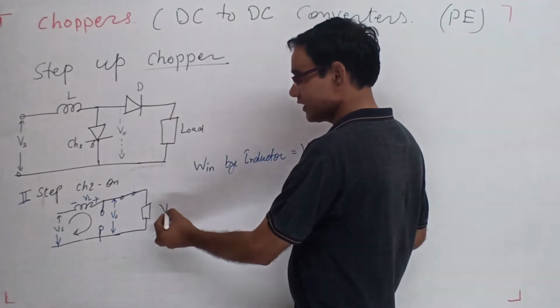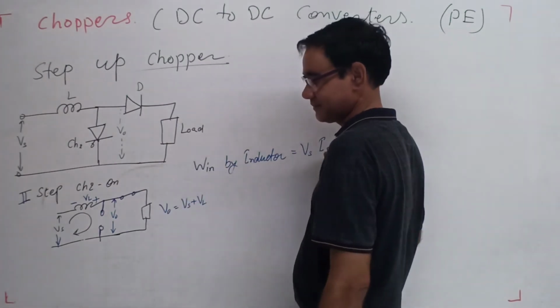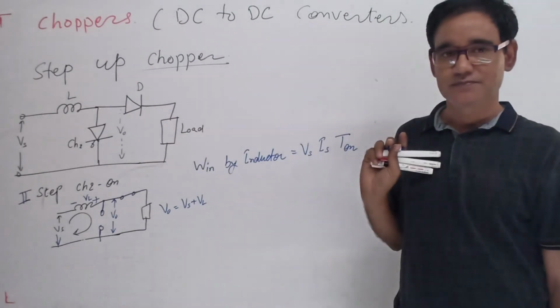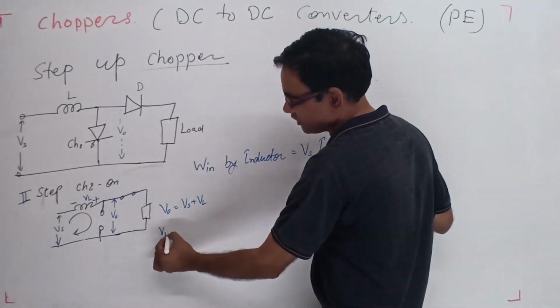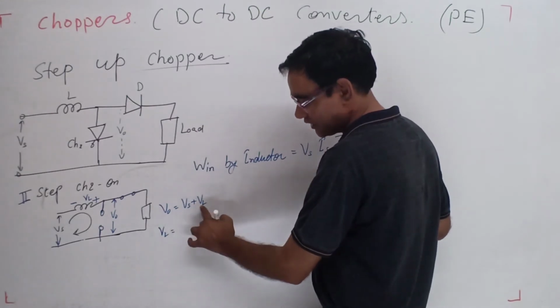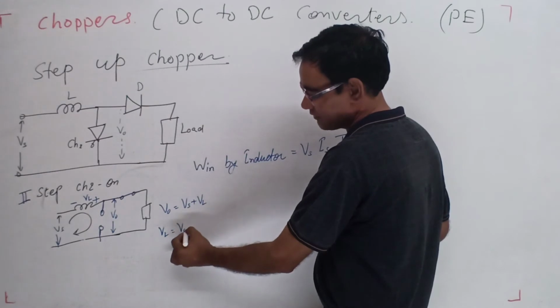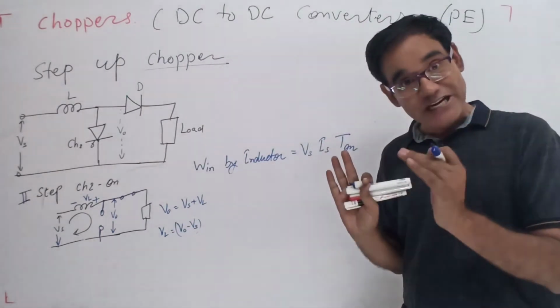So now the output voltage is equal to the source voltage plus the voltage produced by the inductor. The voltage across the inductor, which is induced, is the load voltage minus the source voltage.